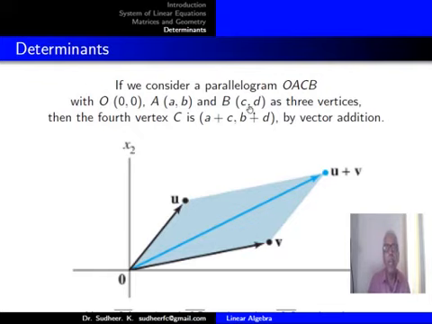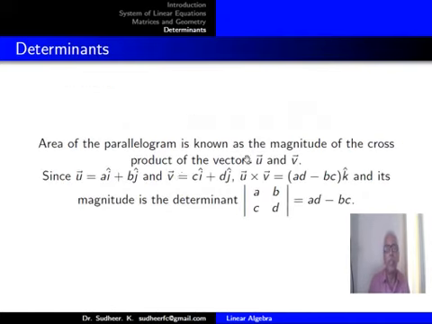OB is the second side of the parallelogram, and the fourth vertex C is (A plus C, B plus D), which you get by vector addition. Now, the area of the parallelogram is the magnitude of the cross product of the vectors U and V.